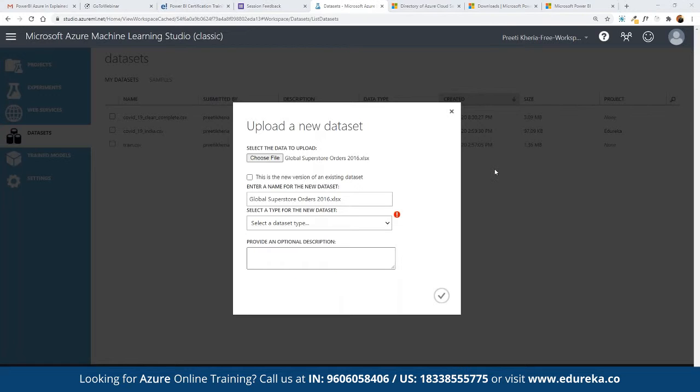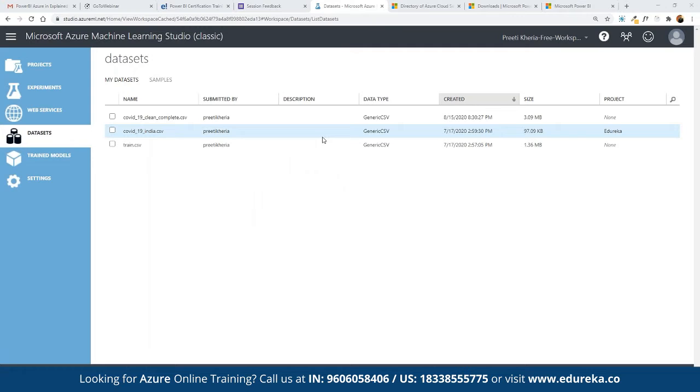So let's see if we have access to the CSV that we've already imported as a part of the COVID India analysis, where we have a data set for the active COVID patients and the recovered patients so far. So we can make use of this data for now. Now, to work on creating a model out of this current data, we can go back to the experiments, where we can create our own experiment.